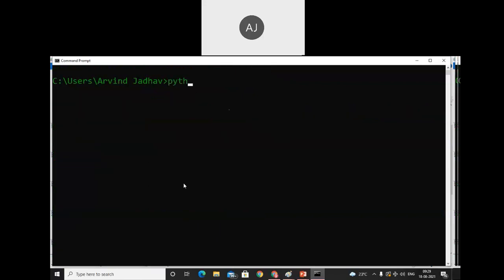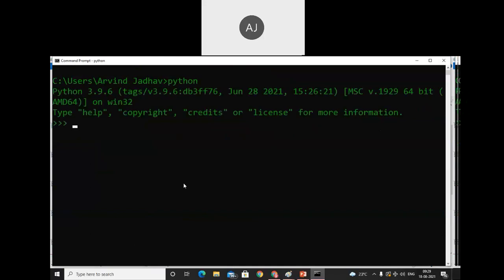Again I will type Python. See, x is equals to 10. Here we'll print the id of x. x is equals to 20. Here we'll print the id of x. x is equals to 30. Here we'll print the id of x.